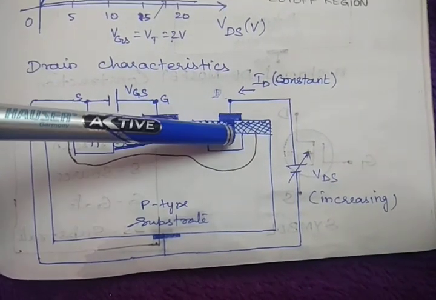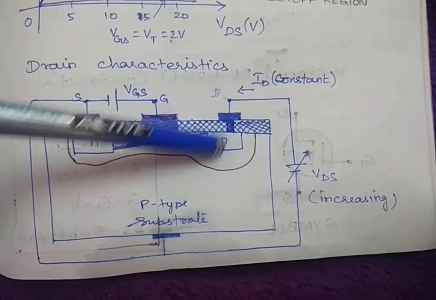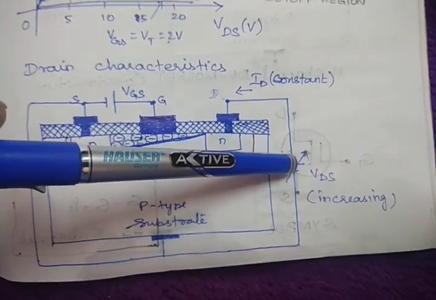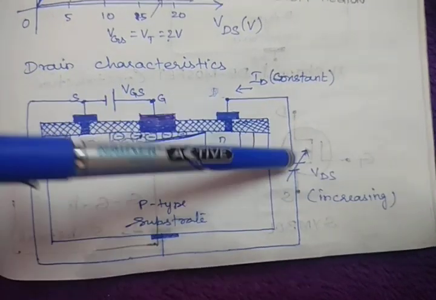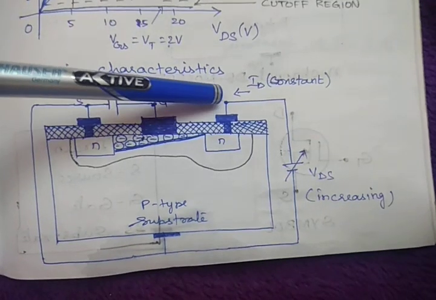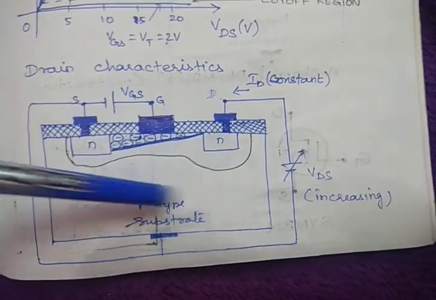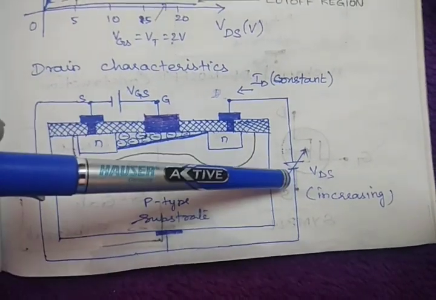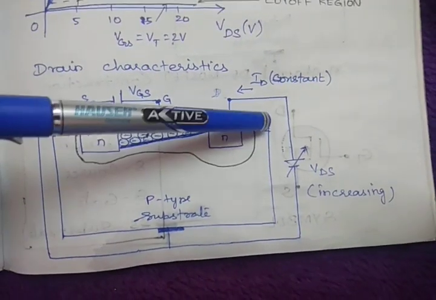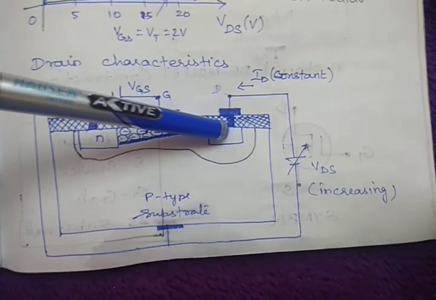This is a reverse bias condition, right? We already discussed in the PN junction diode, if you connect the positive terminal with N and the negative terminal with P, that is a reverse bias. So now reverse bias is applied between the P and N. If you keep on increasing this reverse bias, what will happen? Depletion region will increase between this P and N.